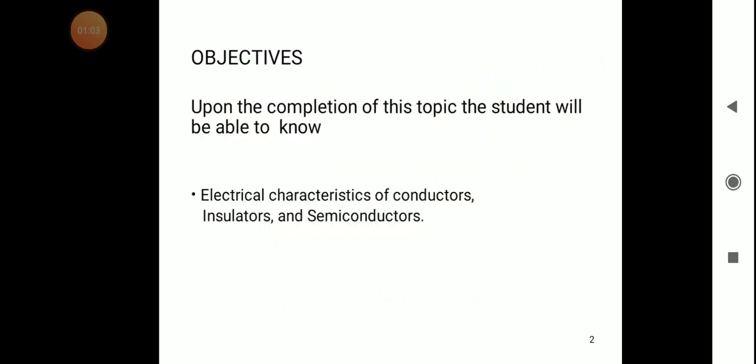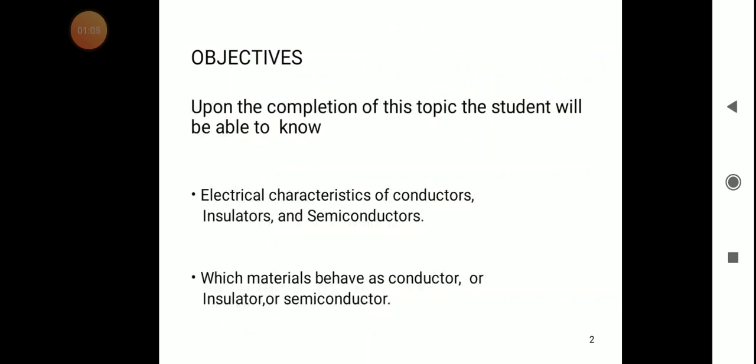Objective for this class is, upon the completion of this topic, the students will be able to know the electrical characteristics of conductors, insulators, and semiconductors. Which materials behave as a conductor, insulator, or semiconductor?